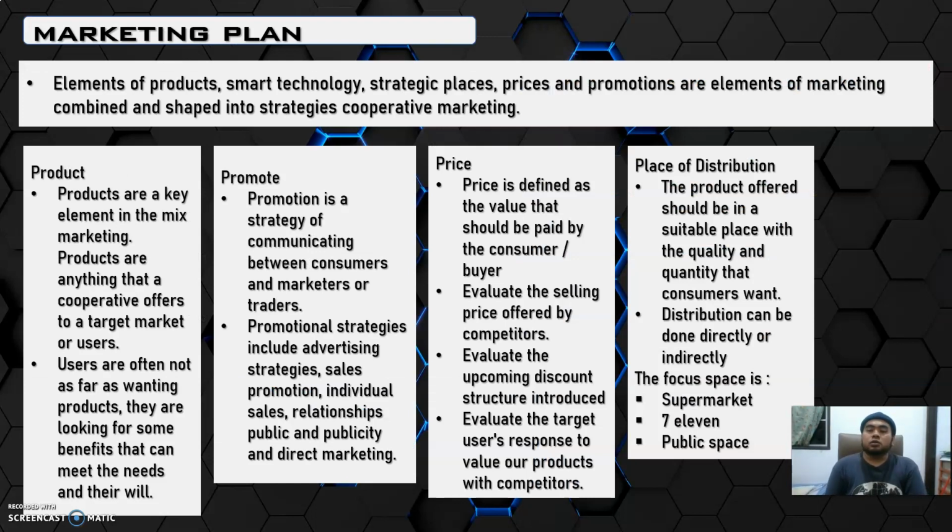Okay, next we go to marketing plan. Marketing plan is an element of product. Smart technology, strategic place, price, and promotion are elements of our marketing mix and shape them into a strategic competitive marketing. We come out with 4 marketing plans. First, product, promotes, price, and place of distribution. Product is a key element in the marketing mix. Product is anything that a competitor offers to a target market or user.